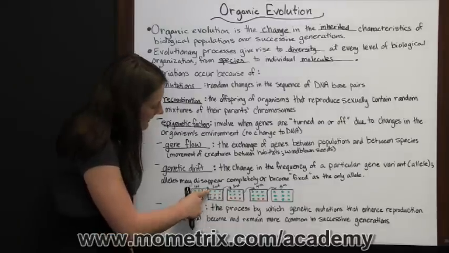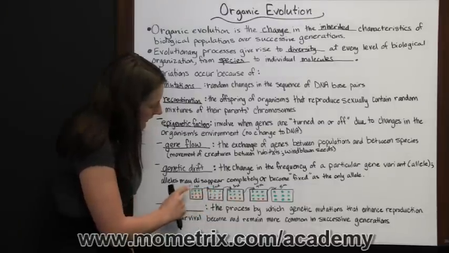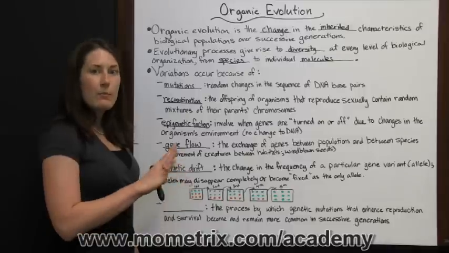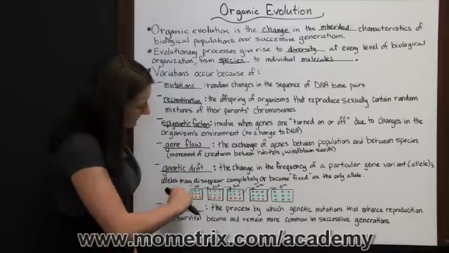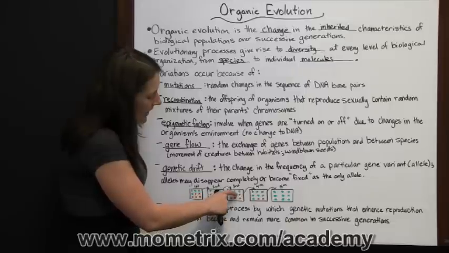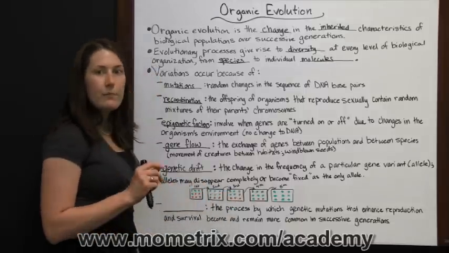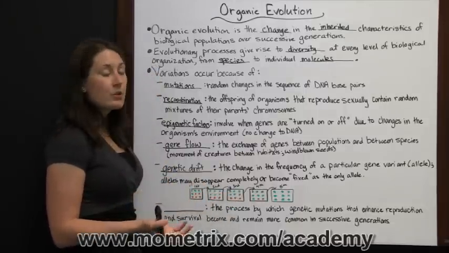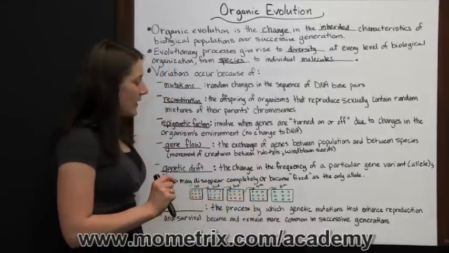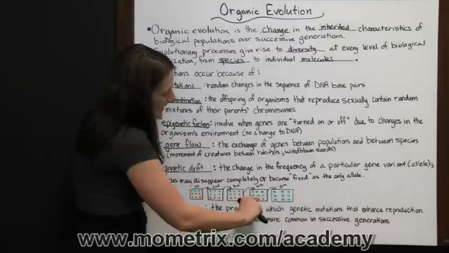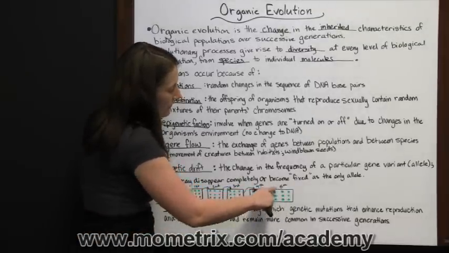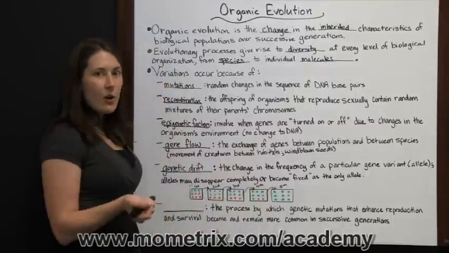So that means that 6 of the individuals had the green allele and 3 of the individuals had the orange allele. So both alleles for this gene were present. In the third generation, the offspring came out with 5 green alleles and 4 individuals that had the orange allele. In the fourth generation, we had 7 individuals with the green allele and 2 individuals with the orange allele. And then in the fifth generation, we had all green alleles, no orange.